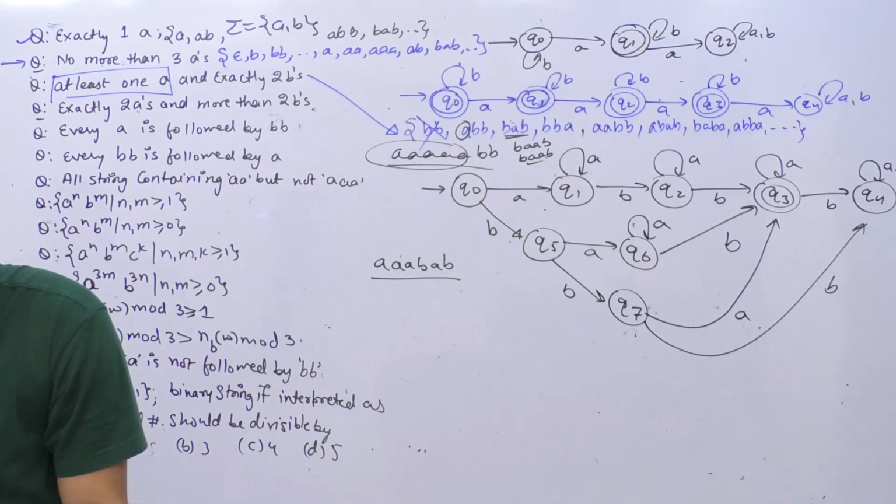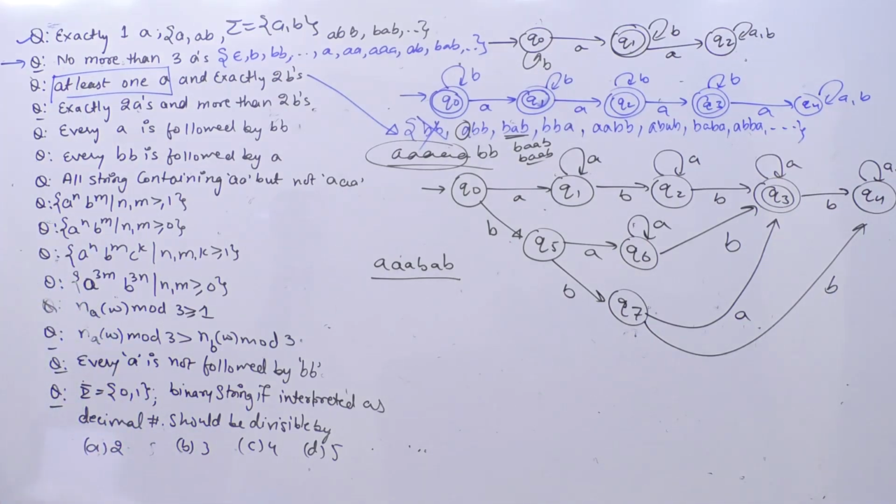Good. If it is clear, please try and solve this one, because this is exactly 2 A's and more than 2 B's. So this is something that you can work on as homework. I can give you a solution for this, but because we have done this one, I'm not going to solve it. So you can do it by yourself.